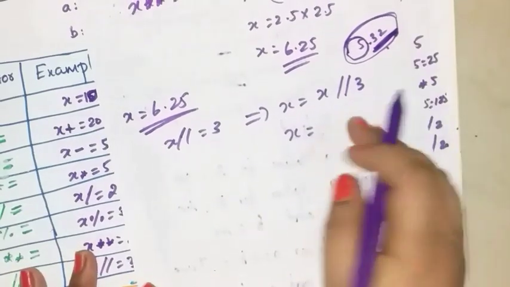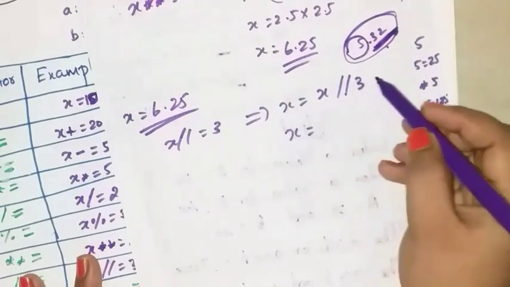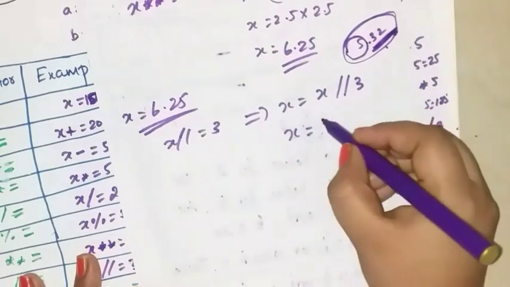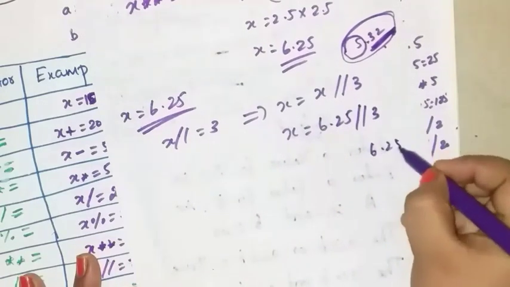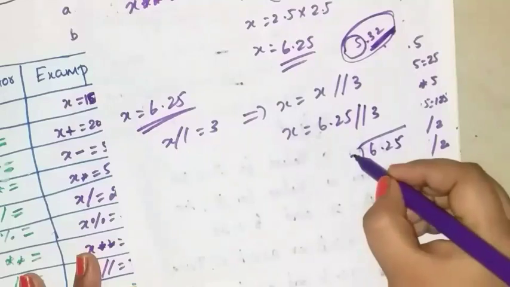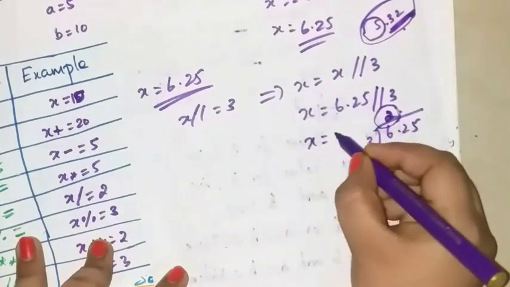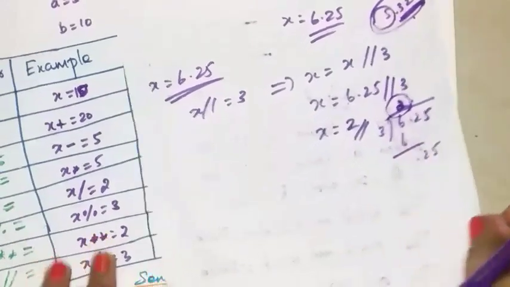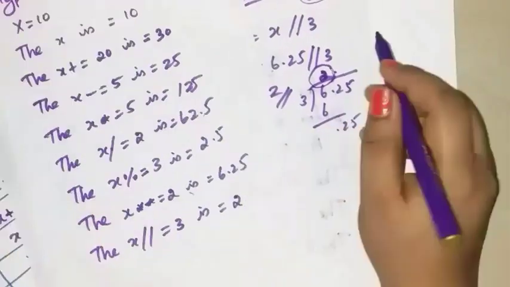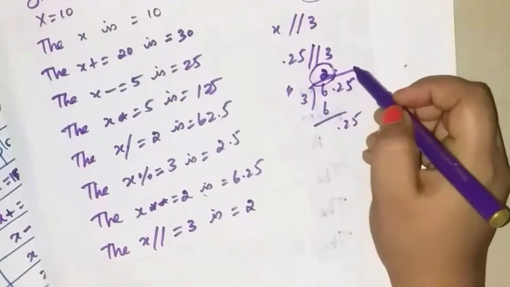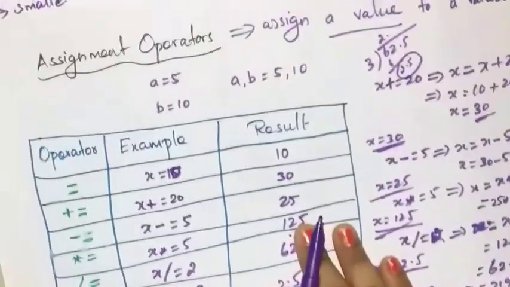So here you have to divide x by 3. X is 6.25. 6.25 divided by 3, take this 2 only. This is the quotient value 2. Here write 2, here also write 2. Here you have to avoid the fractional parts. So this is about the assignment operator.